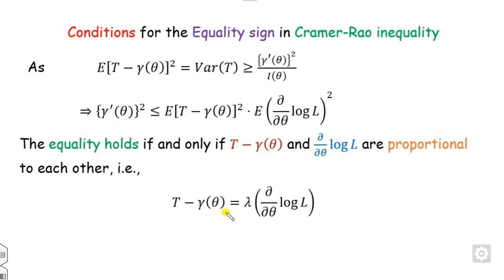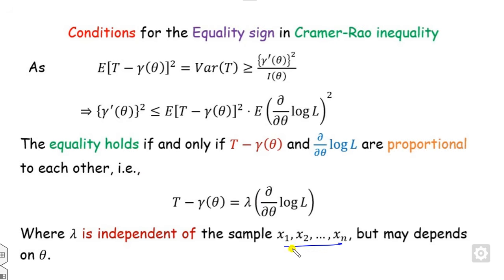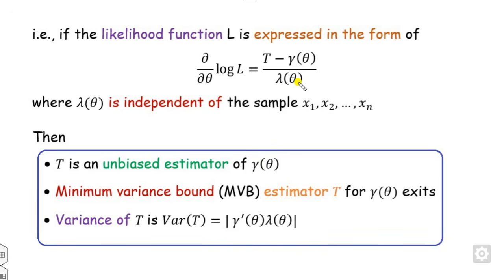What is the meaning of proportional? You can write it this way. So can you find the value of lambda? This is a parameter which is independent of the xi's. Can you find the value of this from here? L, you can divide them, this is here. So therefore once you write the expression here, what is the meaning of that? This t is the unbiased estimator of this. You can find the variance of t by using this lambda and so on, and it is also called the minimum variance bound.